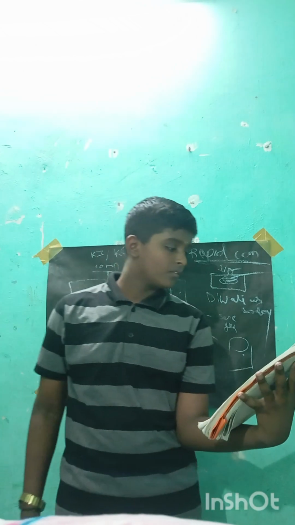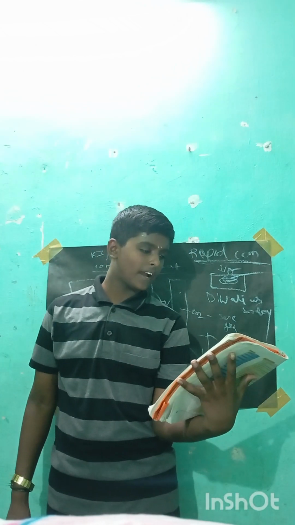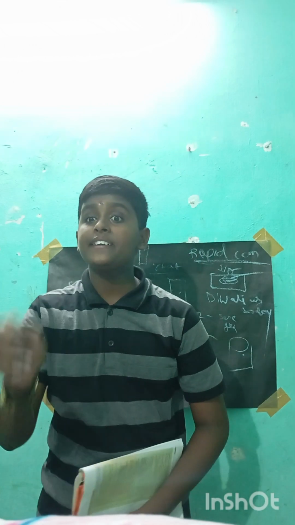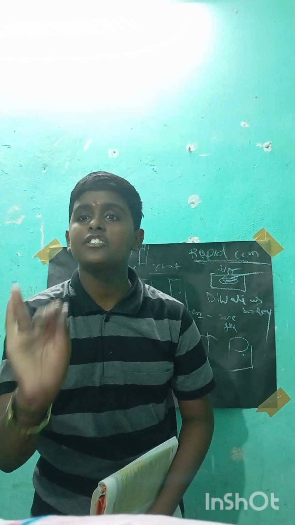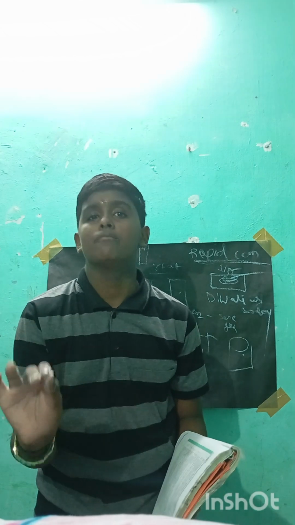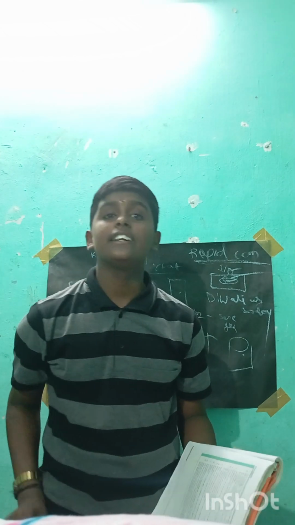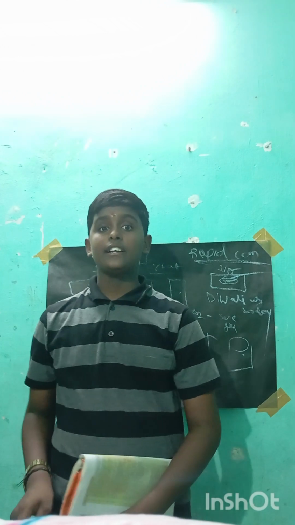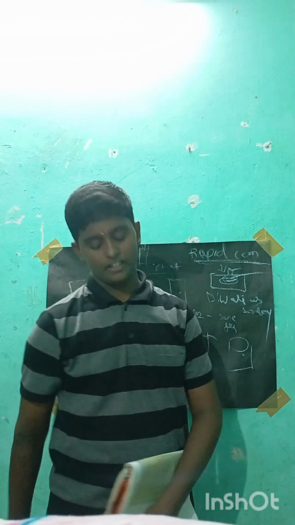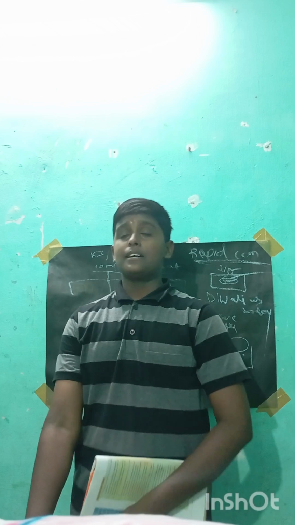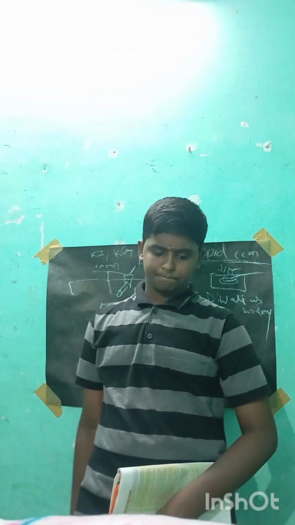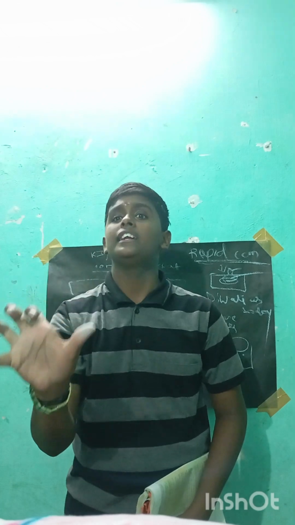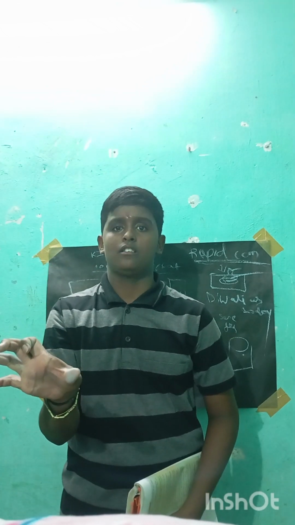Give reason why water is not used to control fire involving electric equipment. Because water is harmful with electric equipment, it is not used. For electric equipment, we want to use only a fire extinguisher.